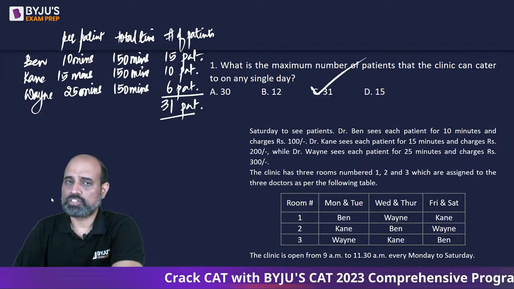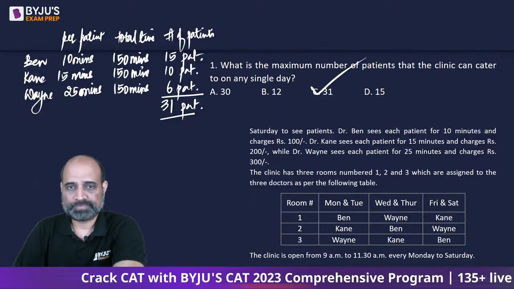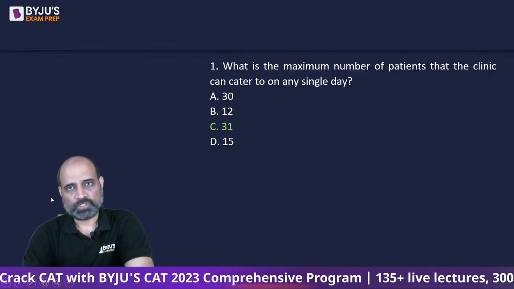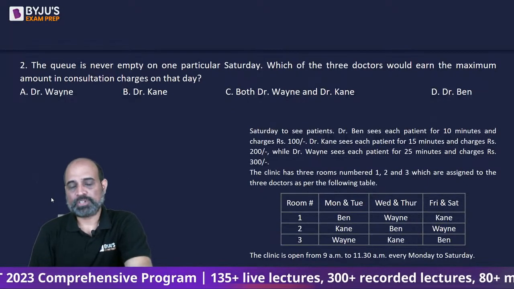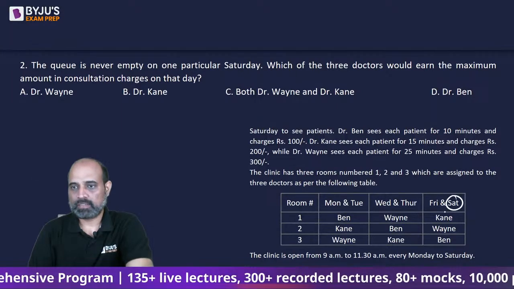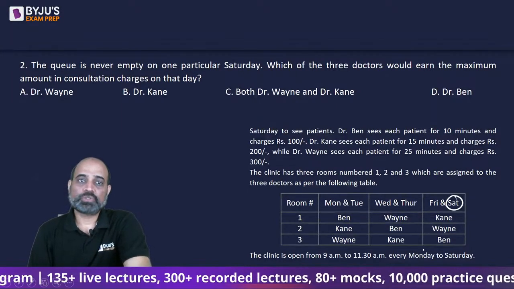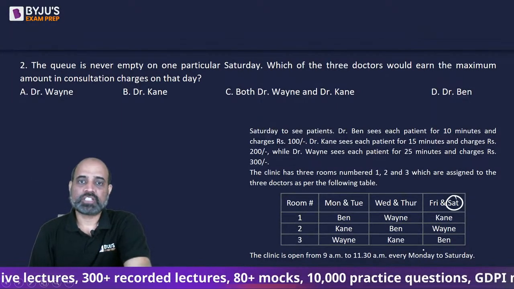Every day each doctor is going to sit for 2.5 hours, right? So C is going to be the answer. Next question. The queue is never empty on one particular Saturday. Which of the 3 doctors would earn the maximum amount in consultation charges on that day?